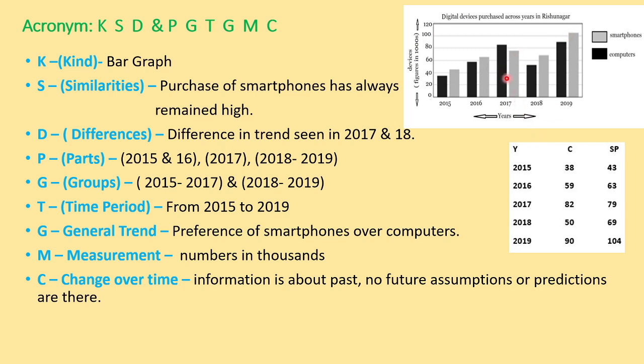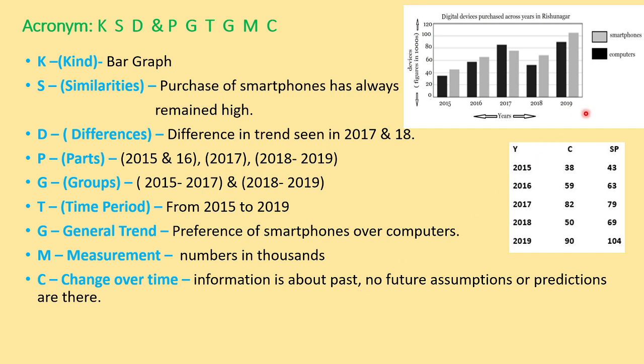So just in this case it is not, but in general trend we can overlook one thing. So preference of smartphones over computers. This is a general trend. Measurement means the units. Now in this case, these figures are given in thousands. So numbers in thousands. Change over time, since it is only till 2019, that means it is about the past. Information is about the past. There is no future assumption or predictions. So we'll be writing the paragraph in past tense.